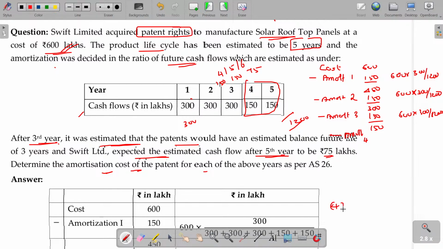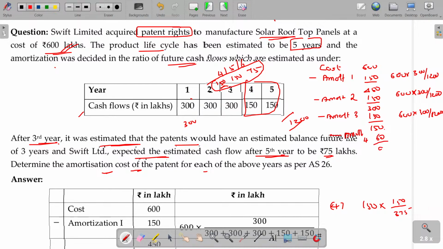For the fourth year, 150 into 150 is the balance value, into 150 divided by what is the total value of these three? 375. For the remaining period, how much income you expected? In that, how much income is expected in the current year? That ratio will be your depreciation for the fourth year.